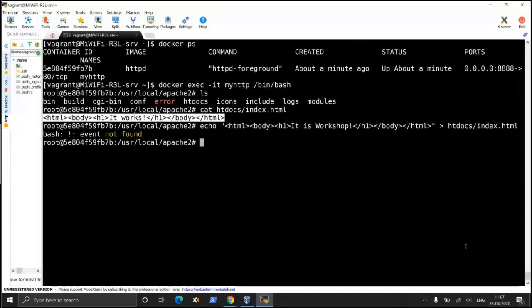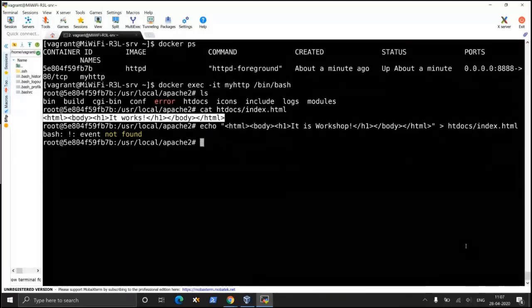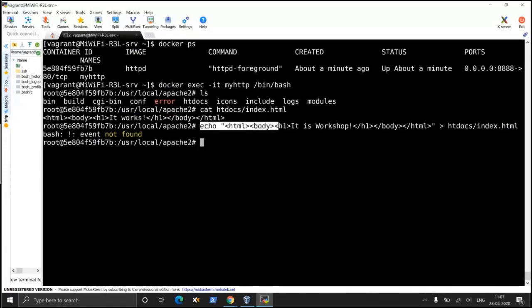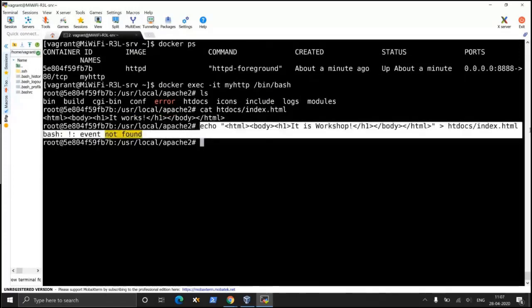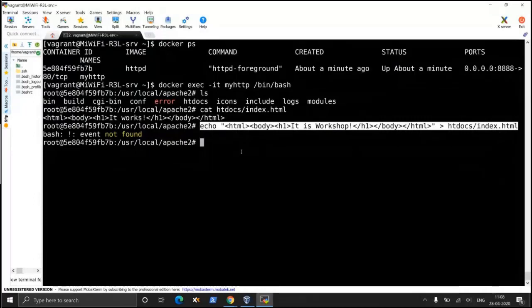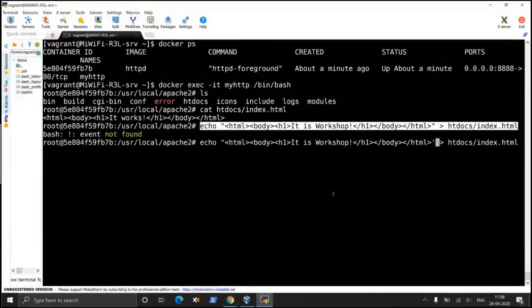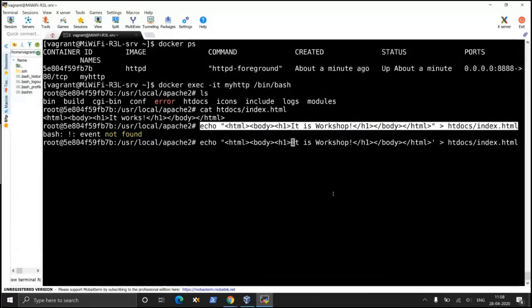Okay, Bash is not able to translate this. I'm going to make some changes because all this HTML is very difficult for Bash. What is Bash finding difficult? That exclamation mark. If you see it, Bash will try to translate it with a different meaning.